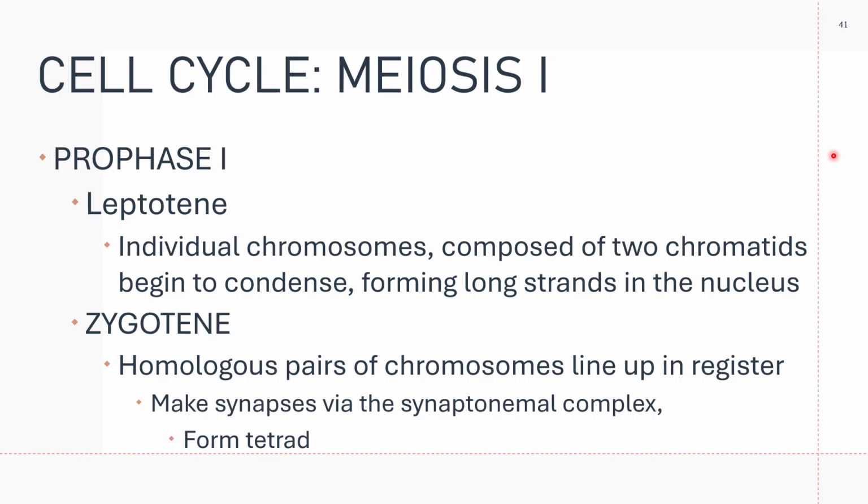Let's take a look at this. You have 46 chromosomes in total before prophase 1, but you have 92 chromatids. Please take note of that. There are 46 chromosomes in total, but the amount of DNA is doubled, giving you 92 chromatids.